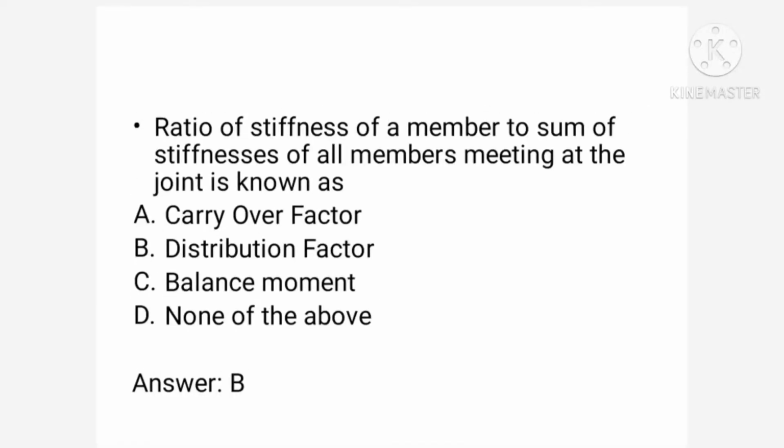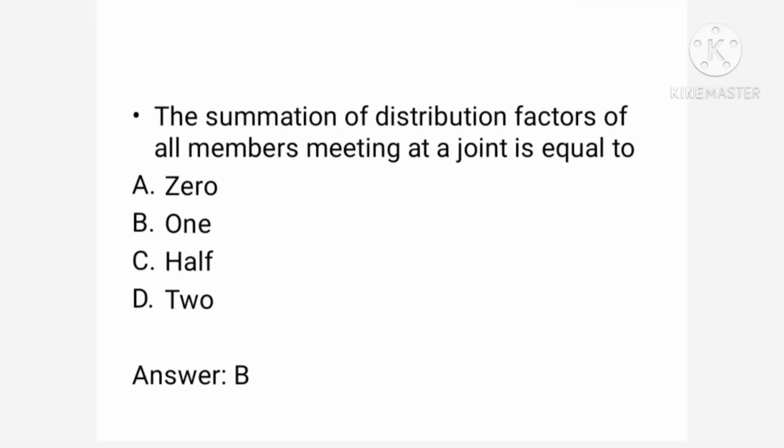Second question: the ratio of stiffness of a member to the summation of stiffnesses of all members meeting at the joint is known as: carryover factor, distribution factor, balance moment, none of the above. So option B is correct, which is distribution factor. Okay, let us go to the third question.